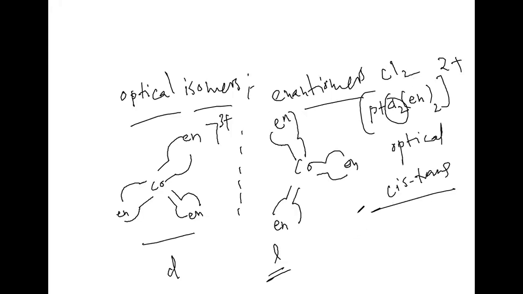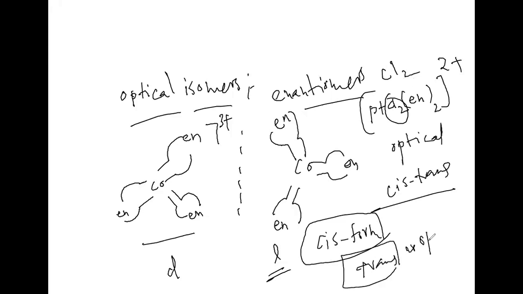But out of cis and trans, only the cis form shows optical activity, whereas the trans isomer has no optical activity. Okay, is it clear to everyone regarding this?